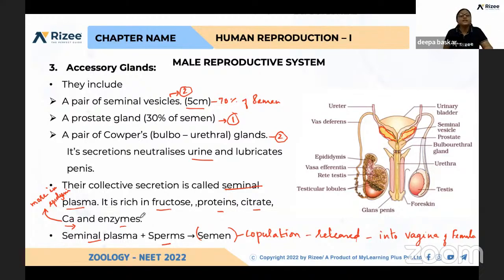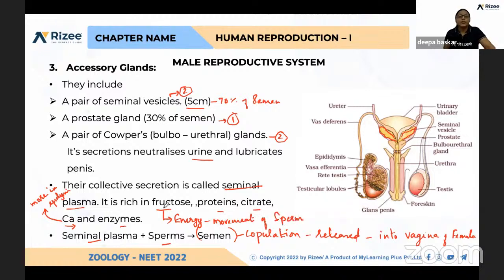And enzymes are also present. These enzymes are needed for the further processes. So what is the role of this fructose? Fructose produces energy, which is needed for the movement of sperm.